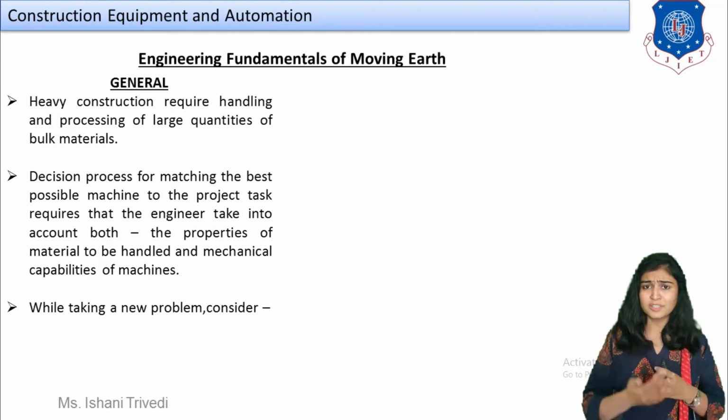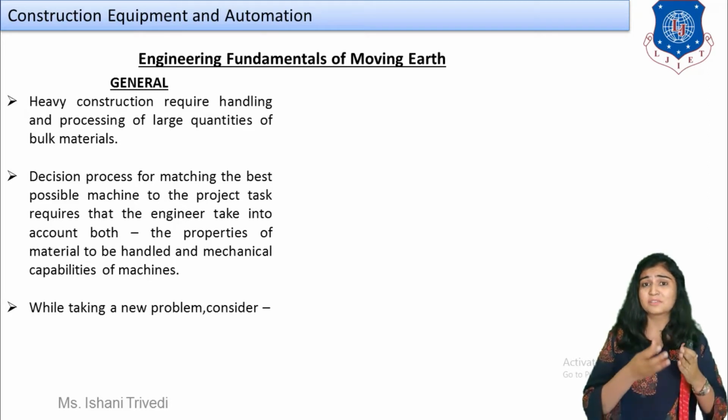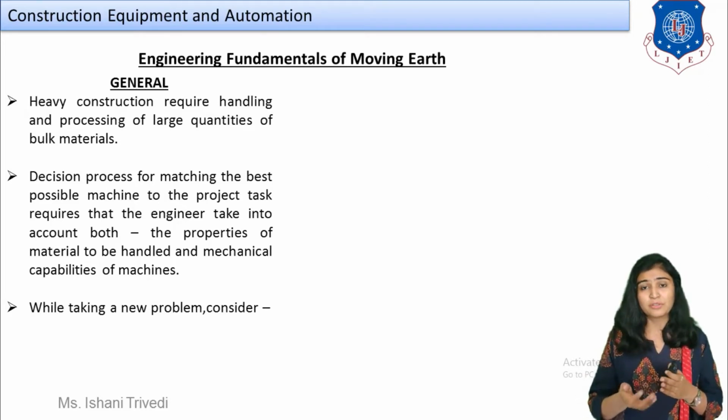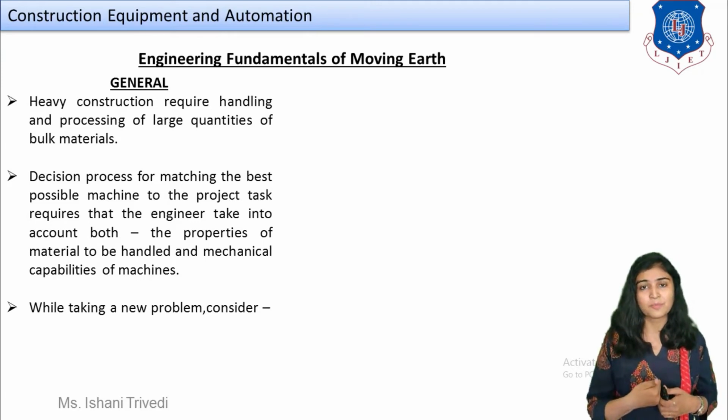So for this, first of all, we are going to talk about certain definitions related to soil as well, because ultimately we are dealing with the soil. The first construction equipment which is very important for us is the excavator, right? And the excavation process is the very first process for any kind of construction.